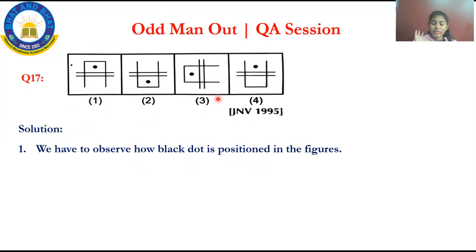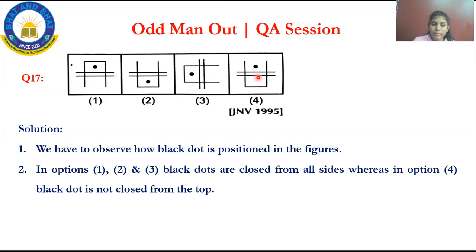Observe the position of that black point. In the first option, it is at the top of the parallel lines. Can you see? It is at the top of the parallel lines. Now come to option 2. It is below the parallel lines. Now come to option 3. It is inside the parallel lines. But in option 4, it is outside the parallel lines.